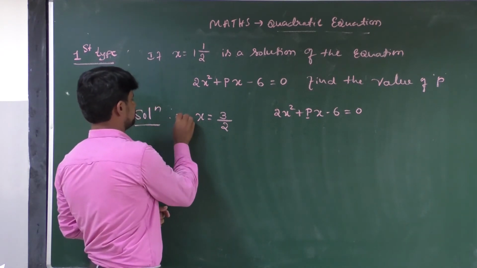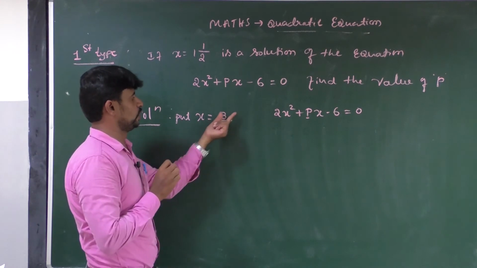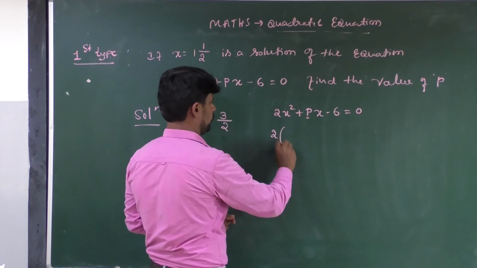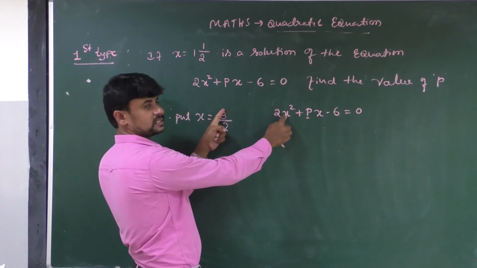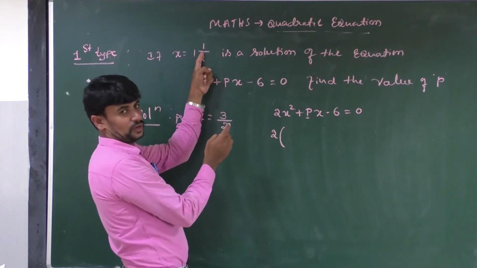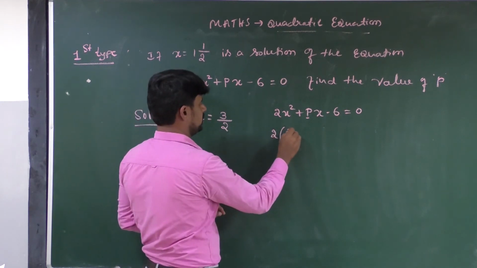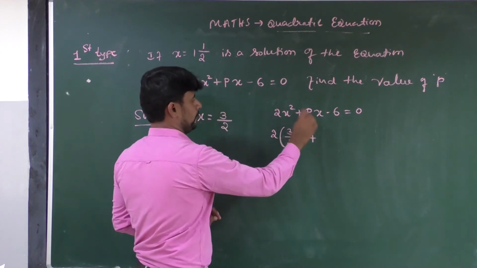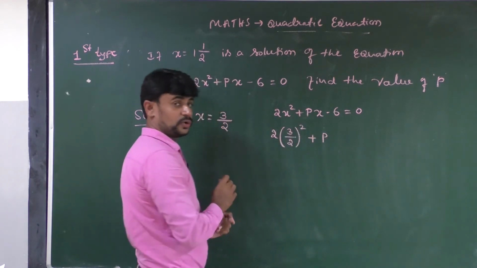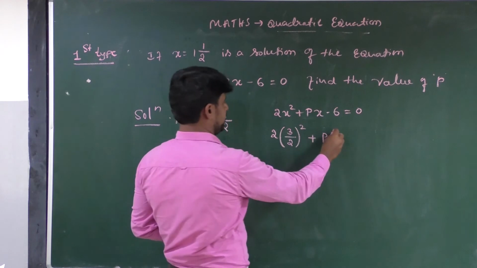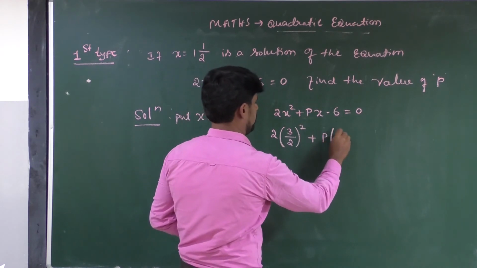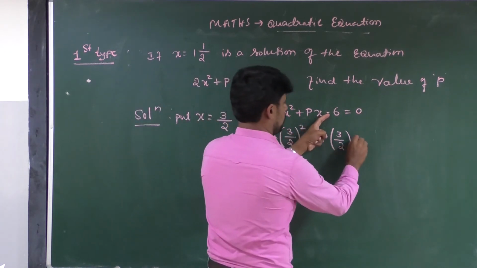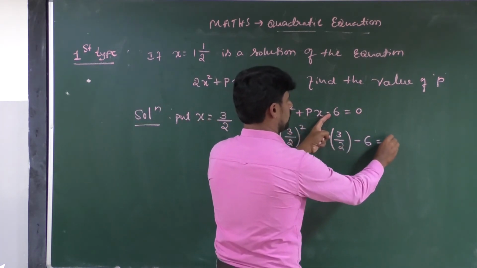Put the value of x is equal to 3 by 2. Substitute that. 2 into, what is the value of x? The x value is 3 by 2. This is the given value. So 2 into (3 by 2) whole square plus p, as it is p, because you have to find the value of p. The value of x is 3 by 2. Then minus 6 is equal to 0, right?